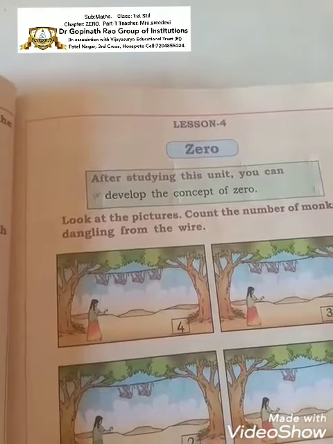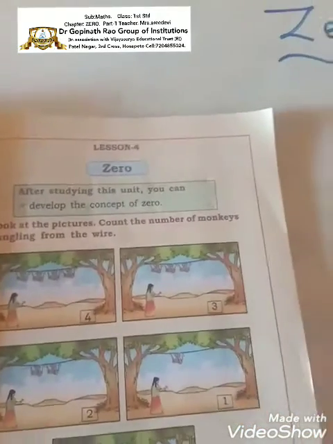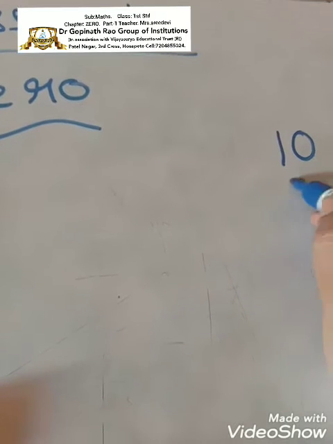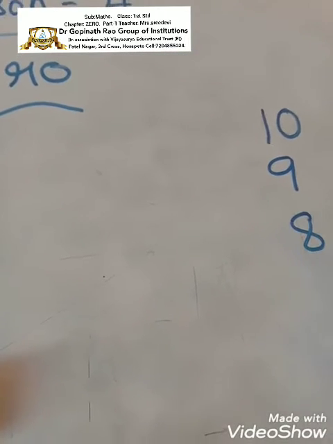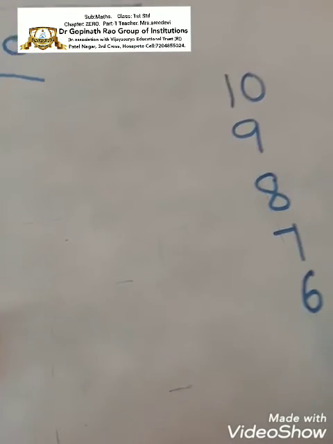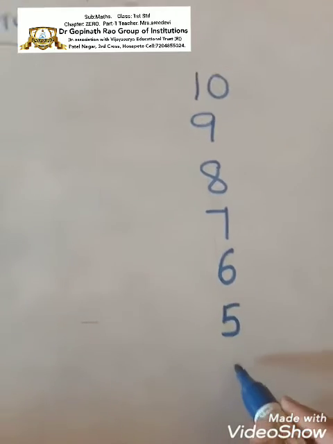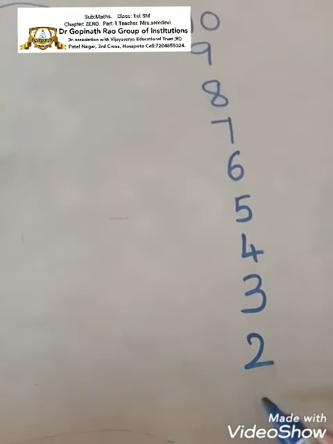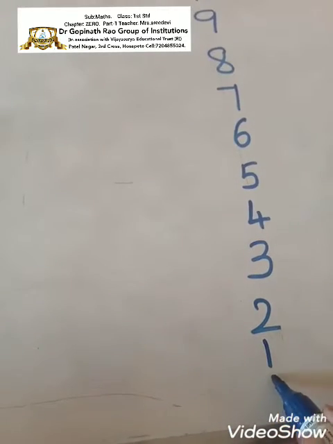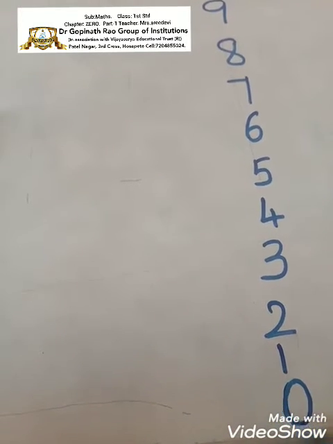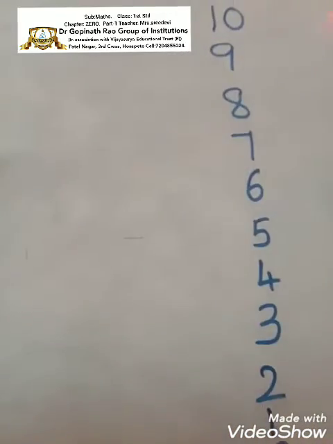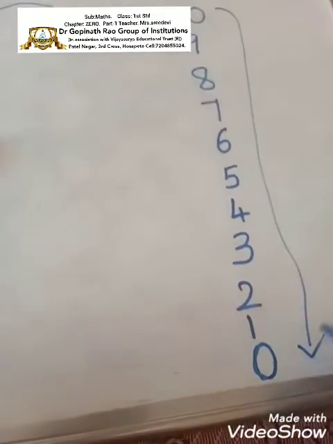Okay children, so where will we get the number 0? See, we'll start writing numbers. 10, 9, 8, 7, 6, 5, 4, 3, 2, 1. Then last is 0. So if we write the numbers backwards, we are going to get 0 at the end.